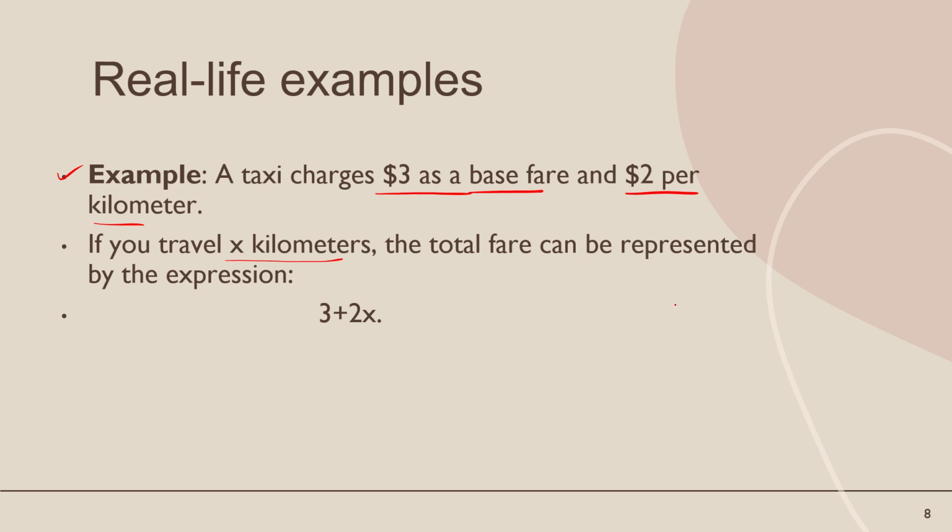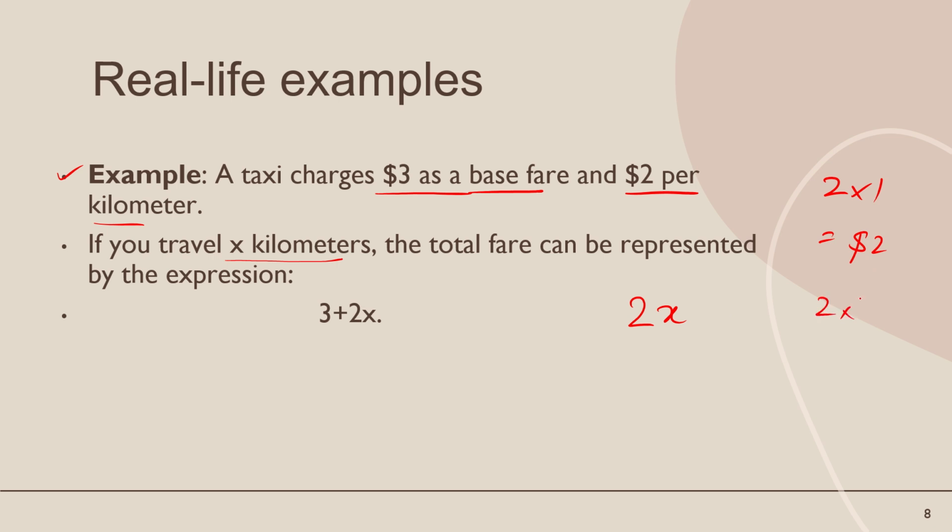So x is the distance in kilometers, and you multiply 2 by x, because you pay $2 for each kilometer. If the value of x is 1, then 2 into 1 means you pay $2 for 1 kilometer.